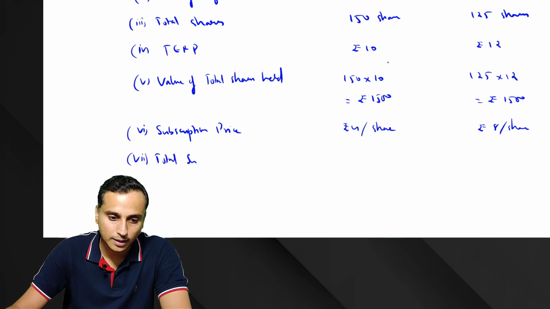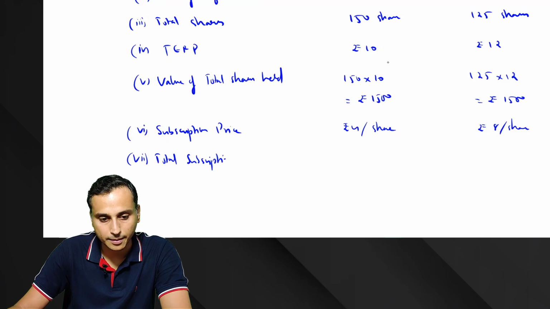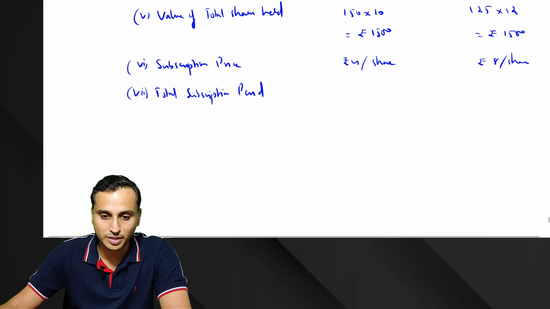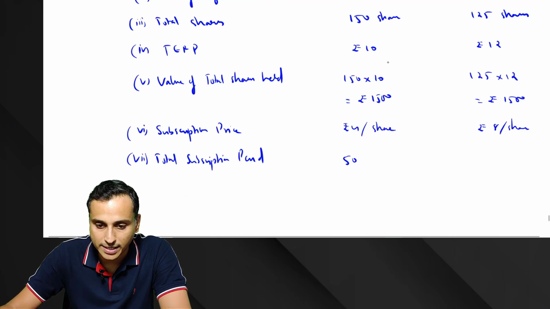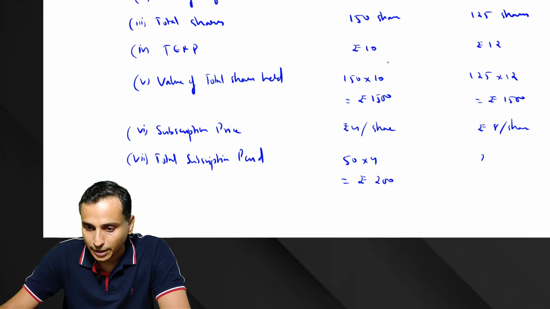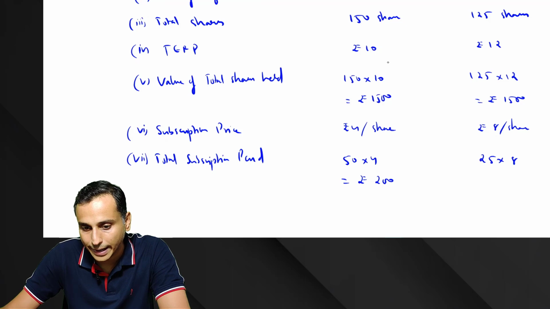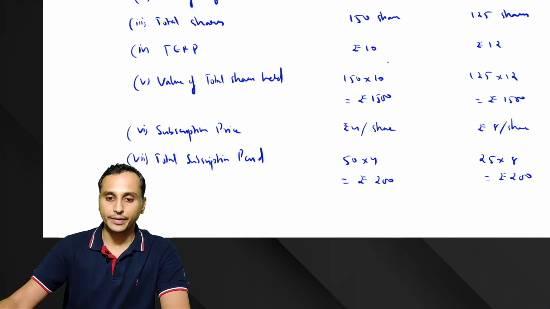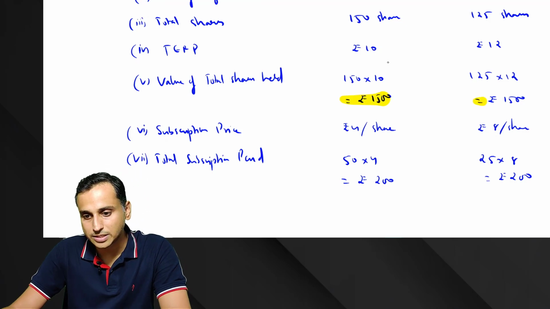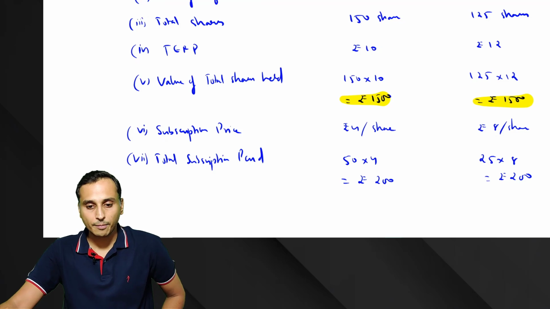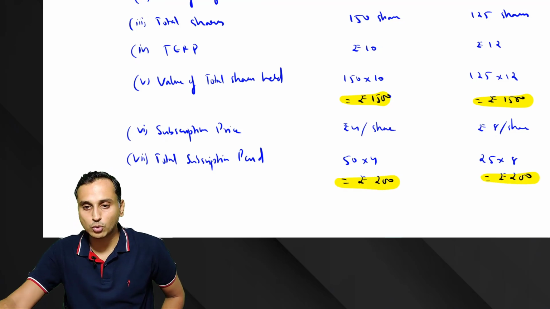Here how much? 50 right shares you purchased. So 50 right shares into 4, how much? Rupees 200. Here how many right shares? 25 right shares into 8, how much? Rupees 200. Okay. Now see, 1,500 is now the total value of your equity shares, but 200 rupees you had